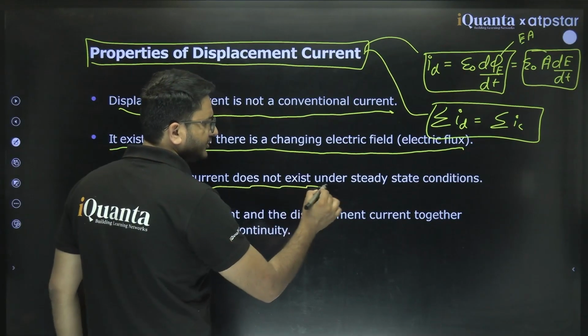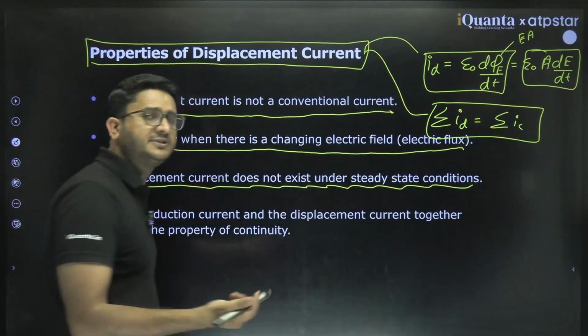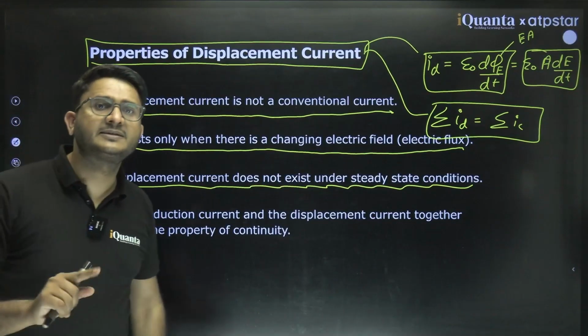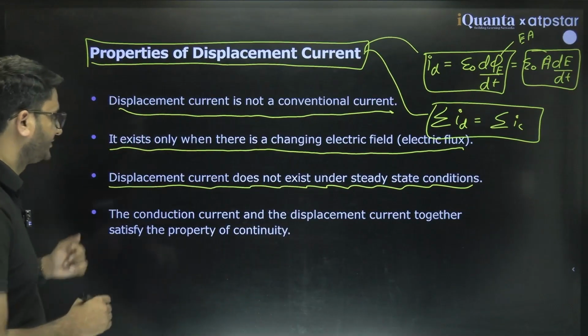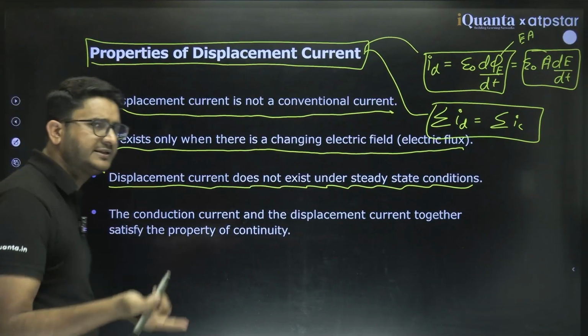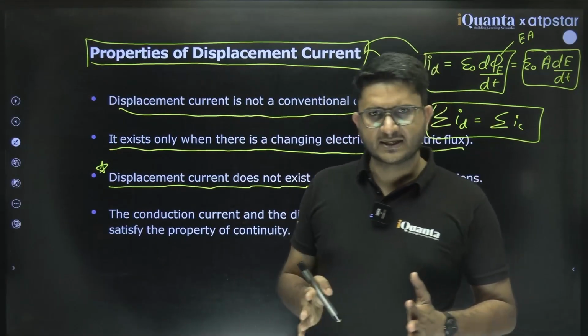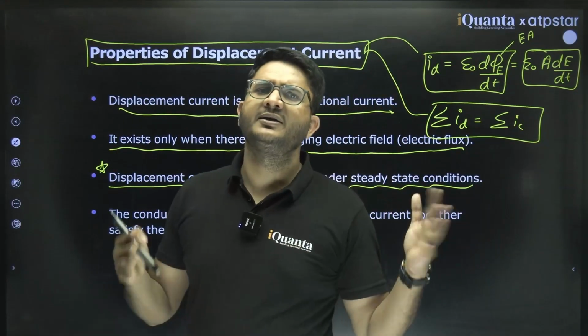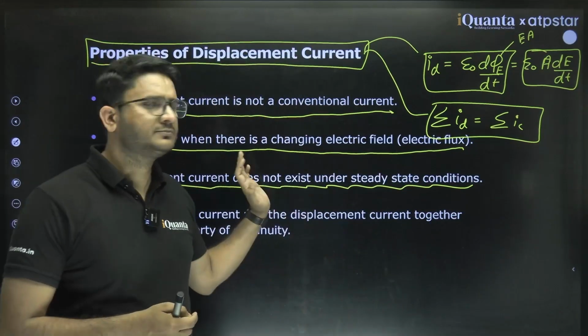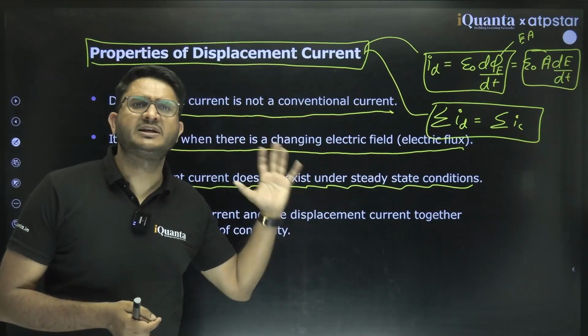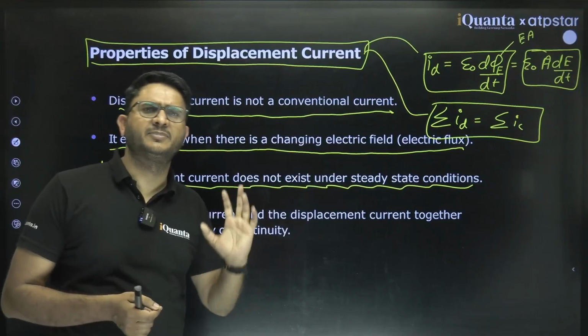Displacement current does not exist under steady state conditions. That you need to take care of, because in steady state what will happen? Capacitor will become fully charged, electric field will not vary anymore, so electric flux will not change with time, so displacement current will disappear.